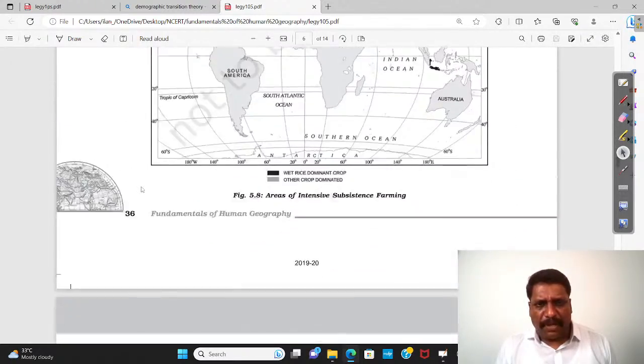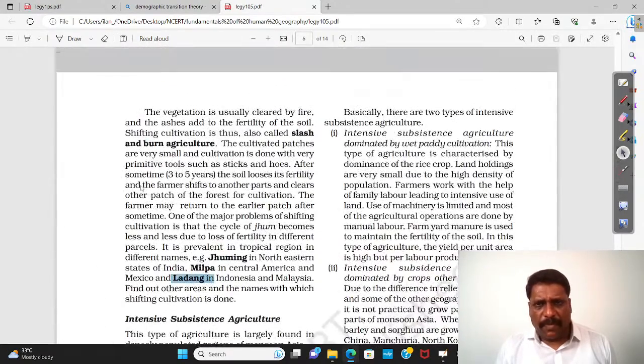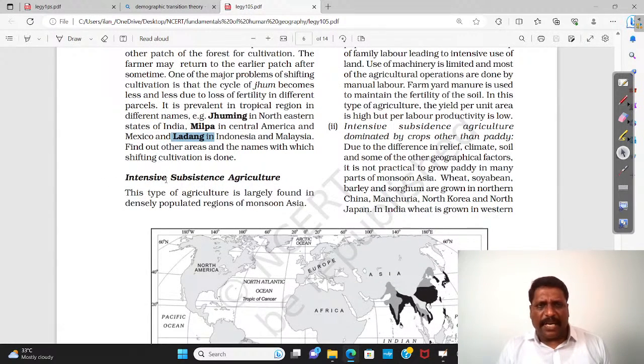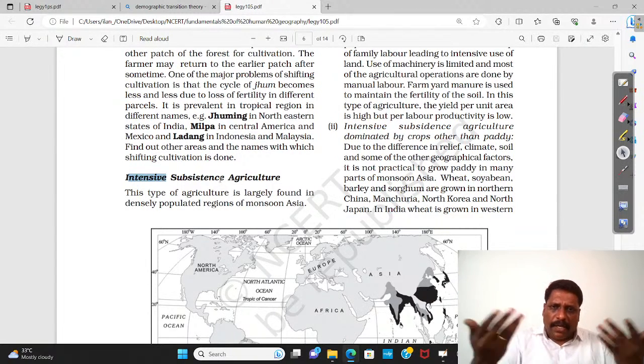Intensive subsistence farming. Okay. When they say intensive subsistence farming, right? Now, what is this intensive versus extensive, if you ask me? We'll not get into the details, but I'll tell you. When the land holding of a farmer is very, very less, when the larger availability of the land is not there, somewhere with a limited land, right? When the population density is more, when the per capita availability of the land is very, very less, they go for what? Intensive farming practice, where within a small land, maximum growth has to be done.